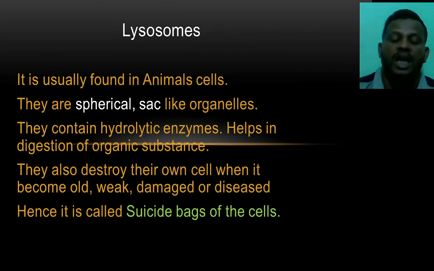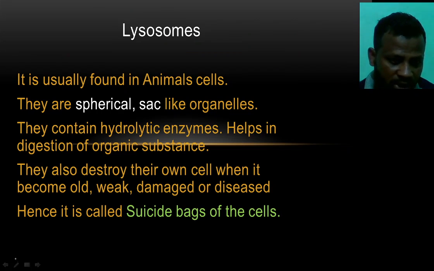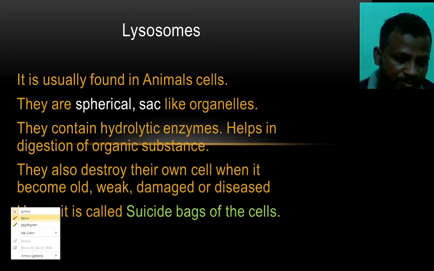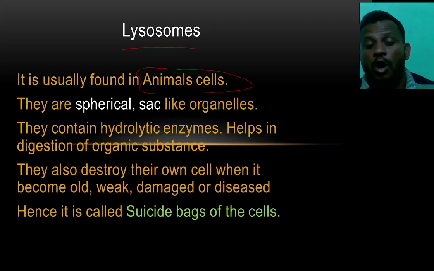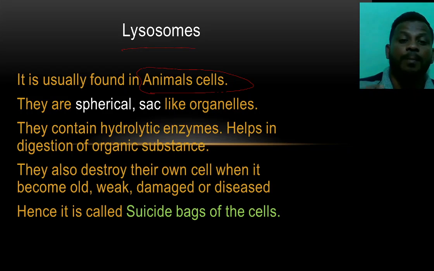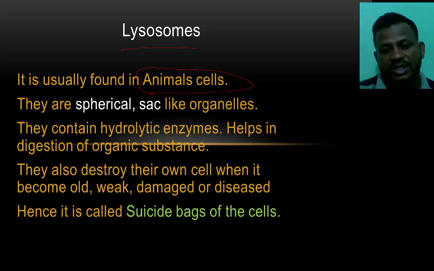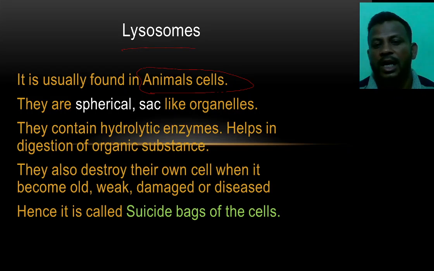Next one is the lysosome. It is usually found in the animal cell. This is not present in the plant cells. Remember that. We are going to see the common organelles present in the animal cells as well as the plant cells. Today we are going to discuss the same points. This is an organelle present in the animal cell but absent in the plant cell.